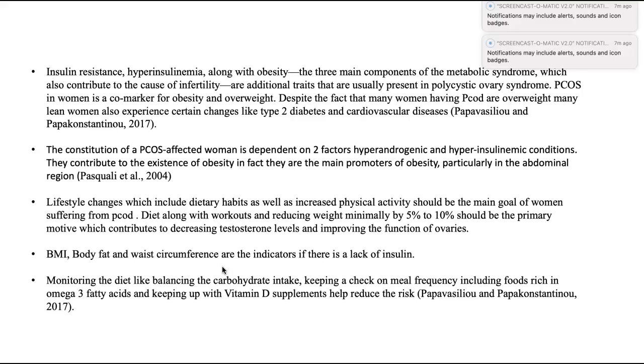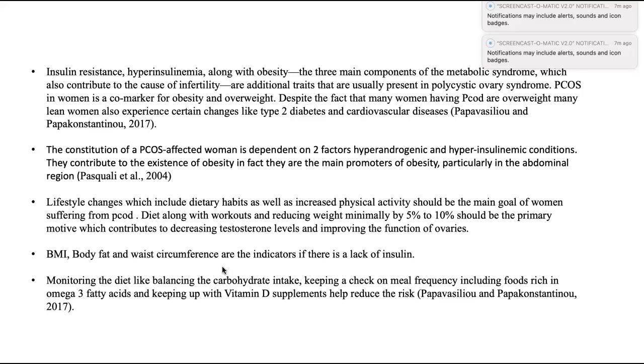PCOS in women is a co-marker for obesity and overweight. Nowadays, because of obesity and overweight, women are suffering more from PCOD and PCOS. Despite the fact that many women with PCOD are overweight, many lean women also experience certain changes like type 2 diabetes and cardiovascular diseases.